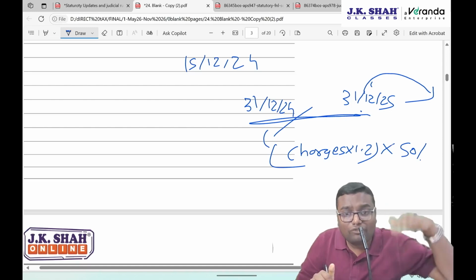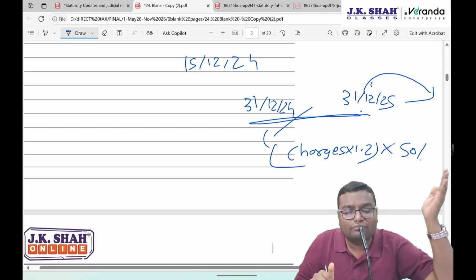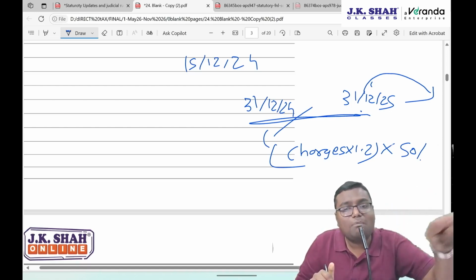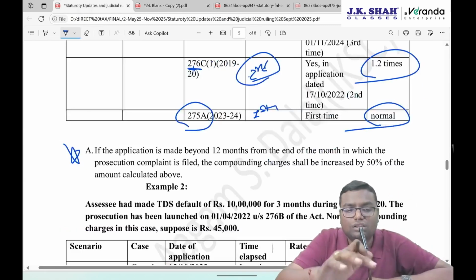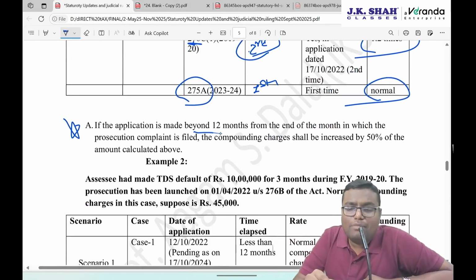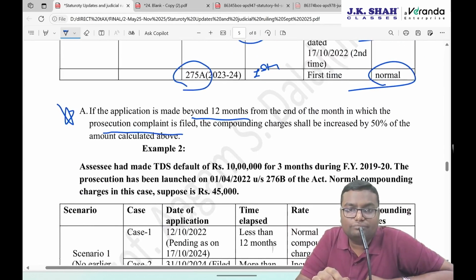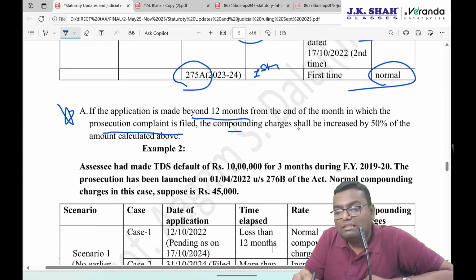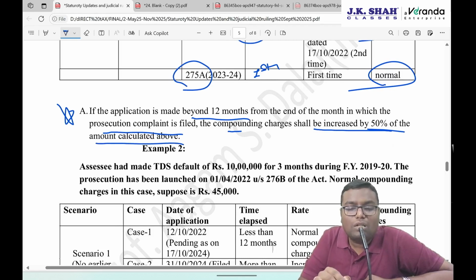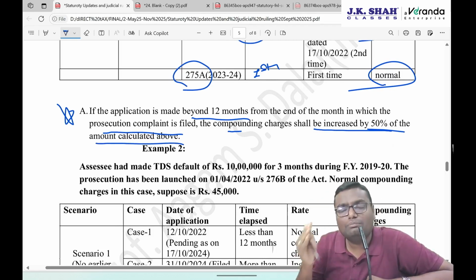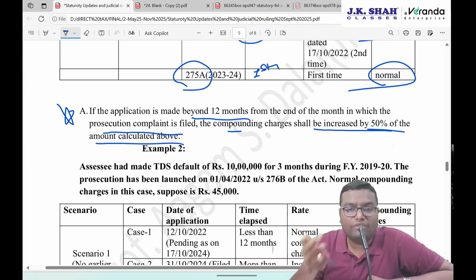And if you are filing it after 12 months from prosecution started, then those charges will be increased by 50%. If the application is made beyond 12 months from the end of the month in which the prosecution complaint is filed, the compounding charges shall be increased by 50% of the amount calculated above. So first you have to do normal or 1.2 or 1.4 or 1.6 etc. Of that you have to add 50%. So it will be too much.